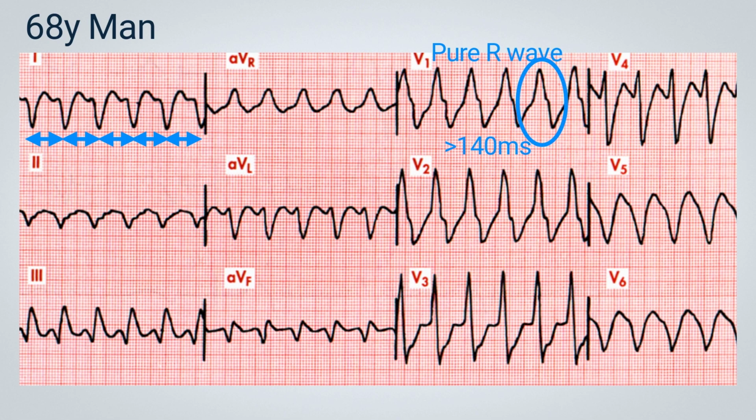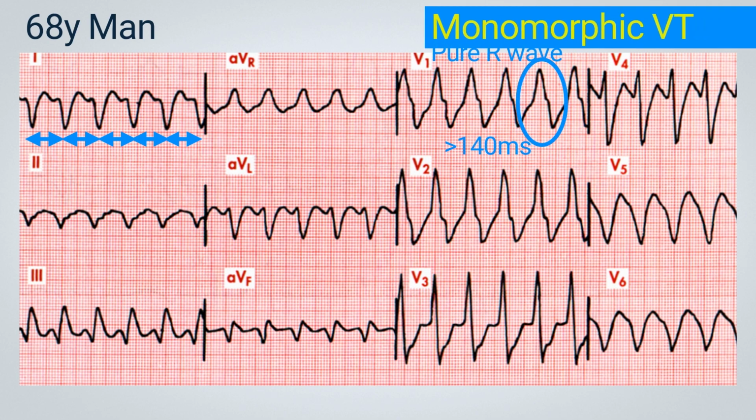We have here the diagnosis of a monomorphic ventricular tachycardia, as all QRS complexes have the same morphology and are sustained. Remember that the definition of sustained ventricular tachycardia is either one with hemodynamic instability or one without hemodynamic instability that lasts at least 30 seconds.